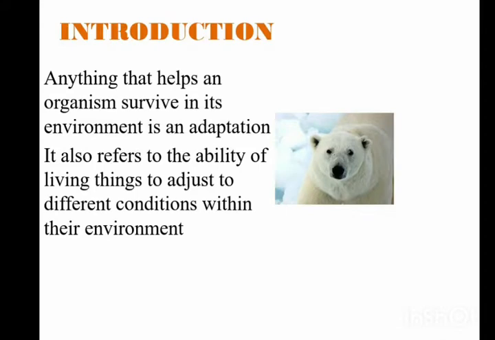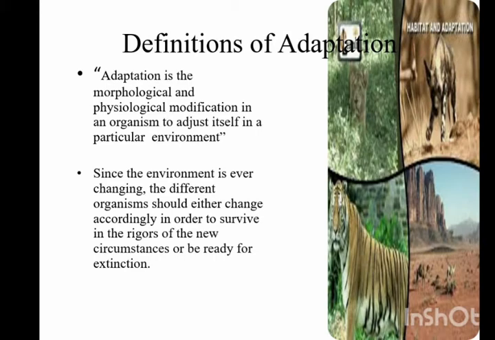Anything which helps an organism survive in its environment is known as adaptation. It also refers to the ability of living things to adjust to different conditions within their environment. Adaptation is the morphological and physiological modification in an organism to adjust itself to the particular environment. Since the environment is ever changing, organisms should be able to adapt themselves to the circumstances.